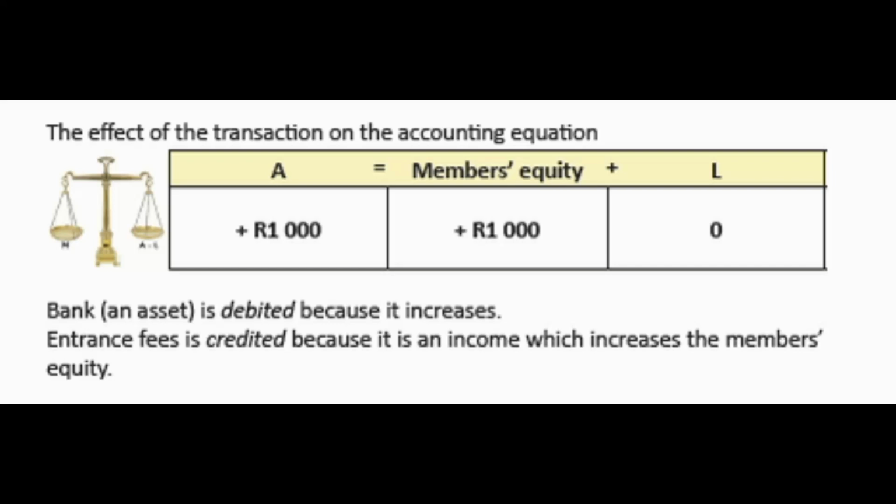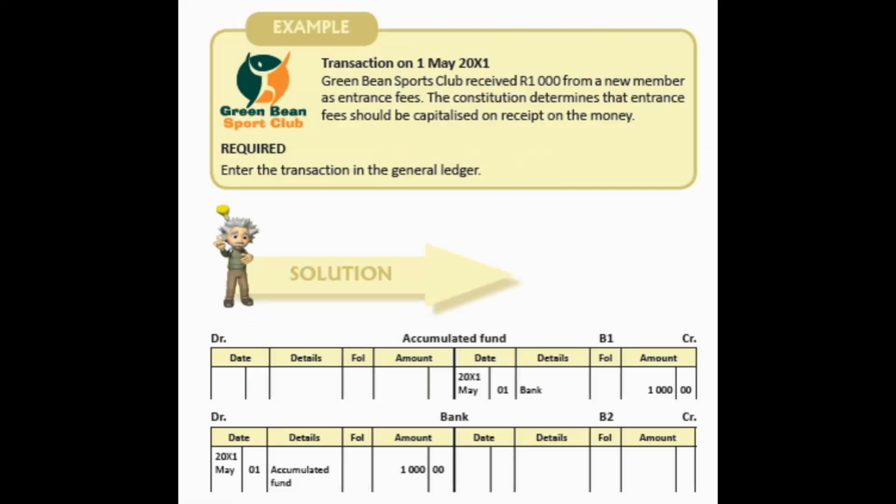Okay. Let's get the second example. Green Bean Sports Club received 1,000 Rand from a new member as entrance fees. The Constitution determines that entrance fees should be capitalized on receipt of the money.